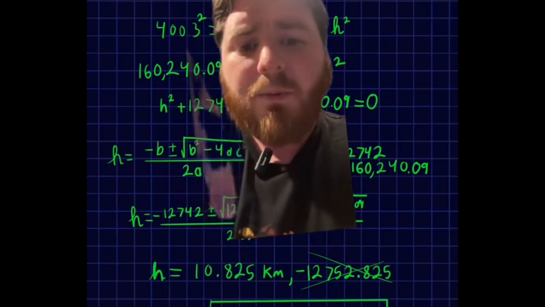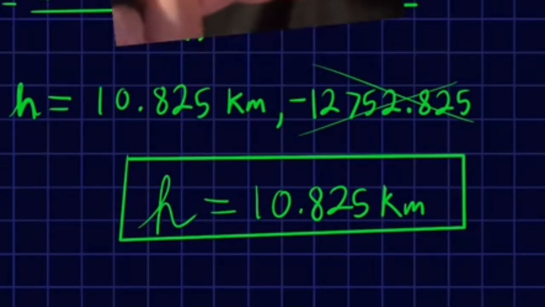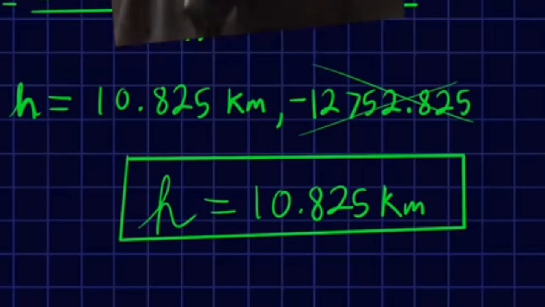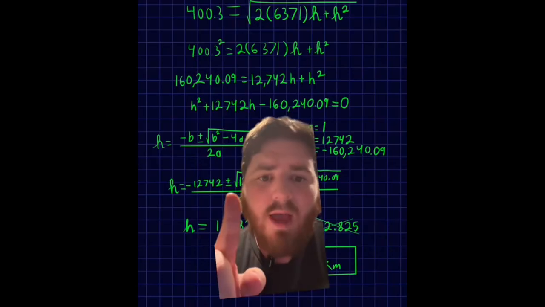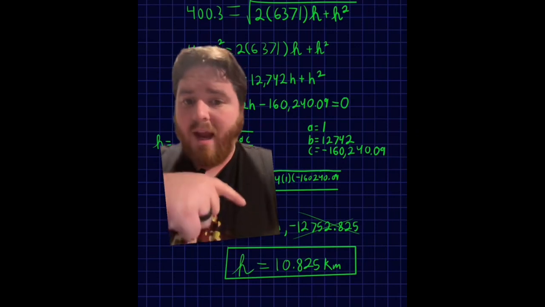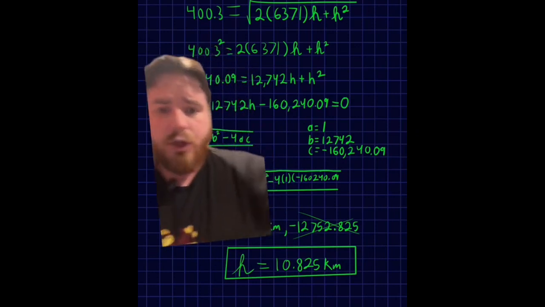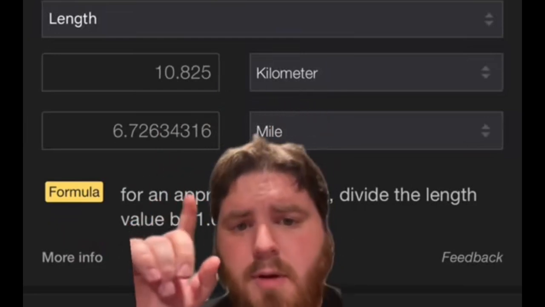You get two numbers, which is this 10.825 kilometers and negative 12,752.825. And of course, we know that you can't have a negative number when dealing with elevation, so we can just toss that number out, giving us the 10.825 kilometers. And if you didn't know, this plus or minus is because of the square root and is why we got two numbers. And this is our answer. This is the height that you have to be in order to see curvature. For all of you Americans, that is 6.72 miles.